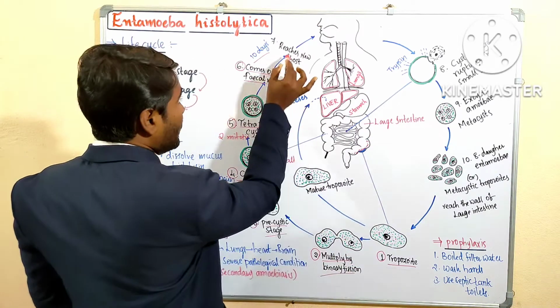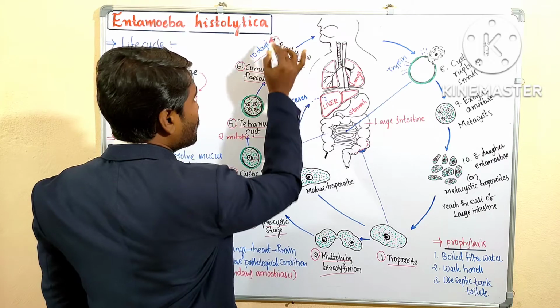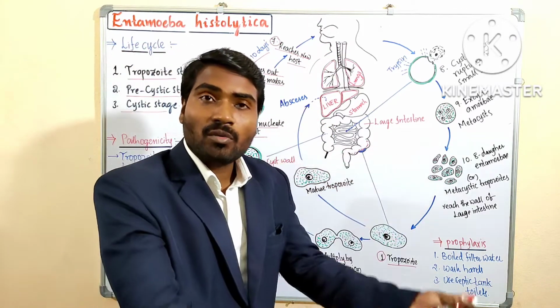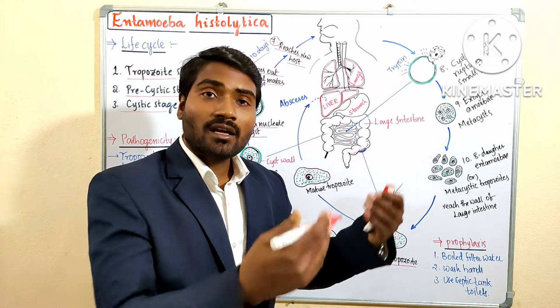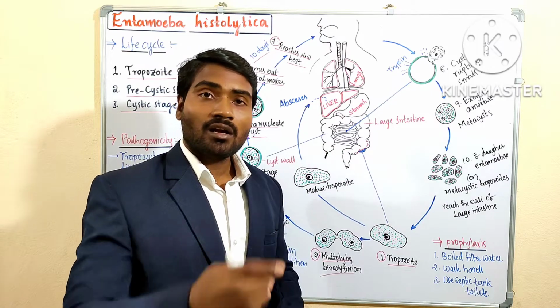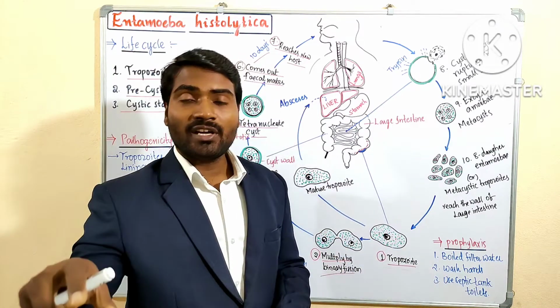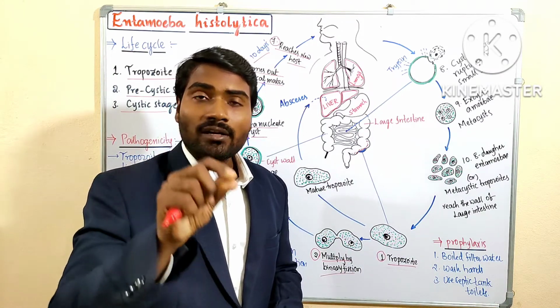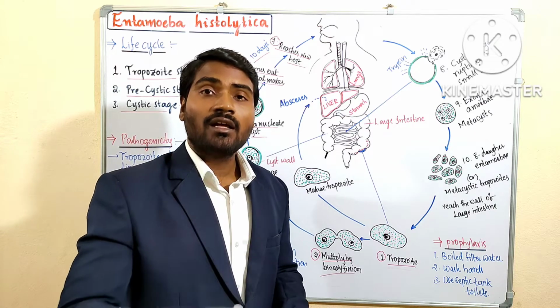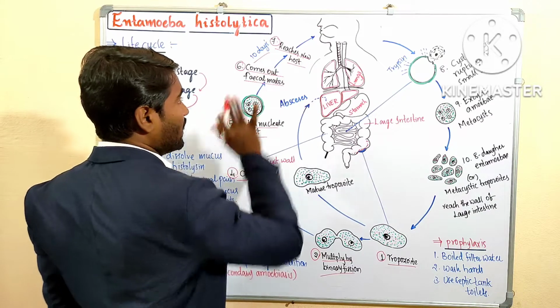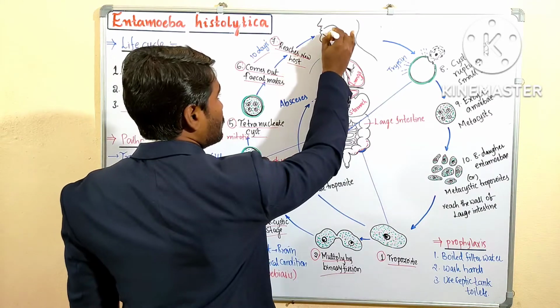They reach the new host through contaminated food and water. When the fecal matter reaches nearby water bodies, it contaminates the water, or houseflies and cockroaches carry this fecal matter onto the food material. So through contaminated food and water, they reach the new host. Up to here completed. Now, when they reach the new host,